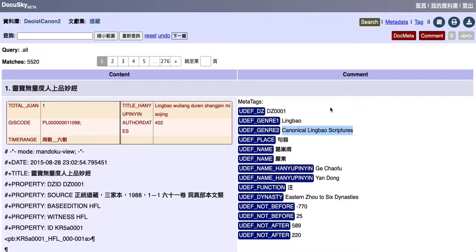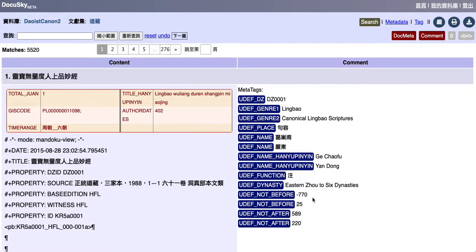Now, that explains what these are. Here you have the place where it was compiled, the author, this is the editor, here we have them in pinyin. Okay, obviously we're in the middle of some cleanup. There's the commentary. The function here refers to Yendong as the commentator. Eastern Zhou, the 6 dynasties, that means it's because Shipper didn't give a section for that, so that becomes from that large section of Shipper's catalog, Eastern Zhou to 6 dynasties, because he didn't specify it.